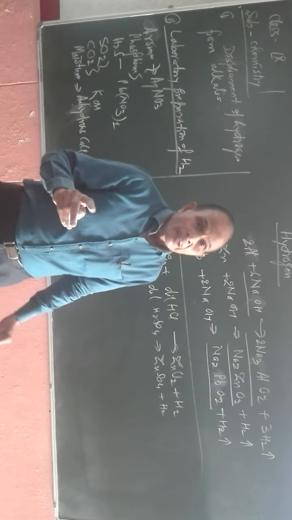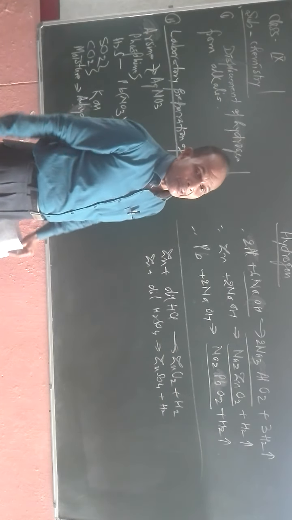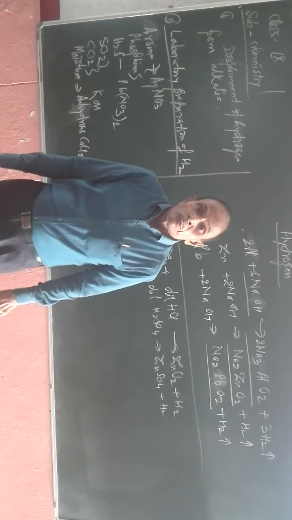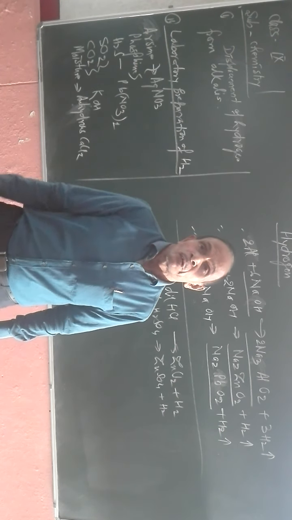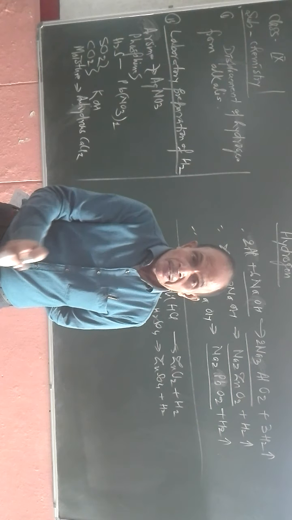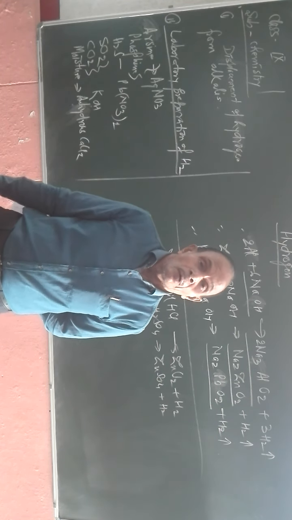Now, the oxides of aluminium, zinc and lead are also unique, and they are known as amphoteric oxides. Why are they known as amphoteric oxides? Because these oxides react with acids as well as bases to form salt and water.